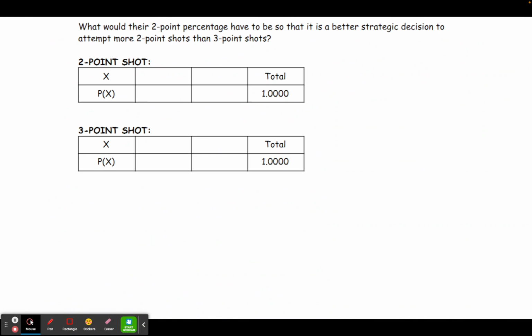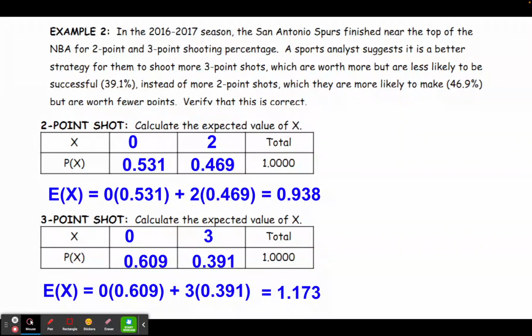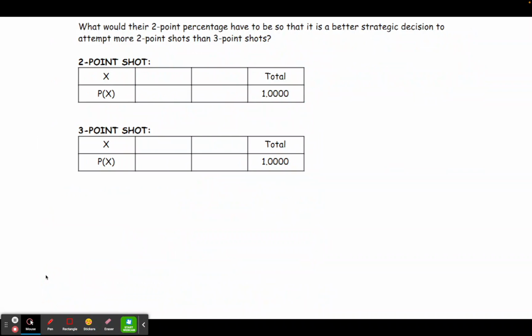Now, the second part to this question is, what would their 2-point percentage have to be so that it is actually a better strategy to attempt more 2-point than 3-point shots? We saw in the first part that with these given probabilities, it's a better strategy to go for 3. So, what we know is that in order for the 2-point shot to be a better strategy, this probability would have to go up. The question is, what would it have to go up to? And we're going to calculate that using some algebra.